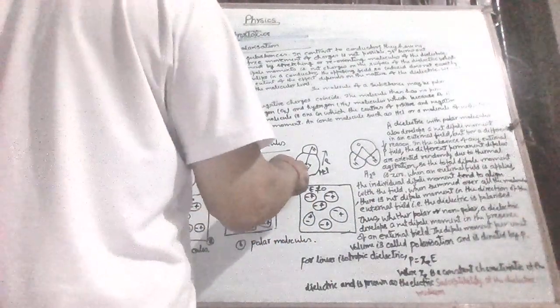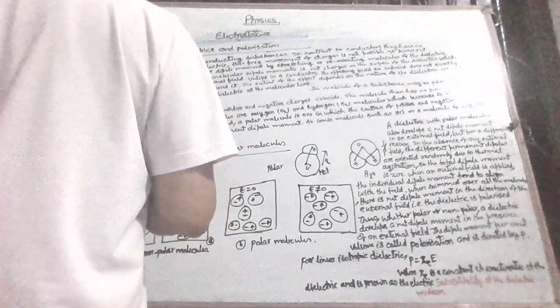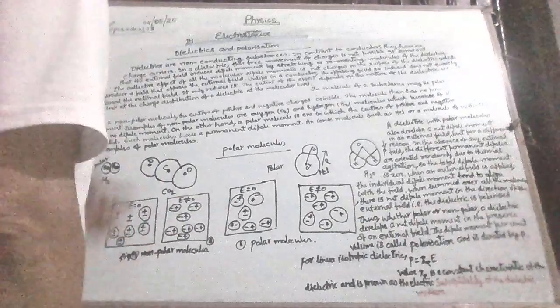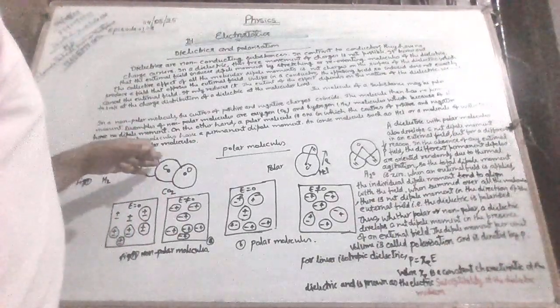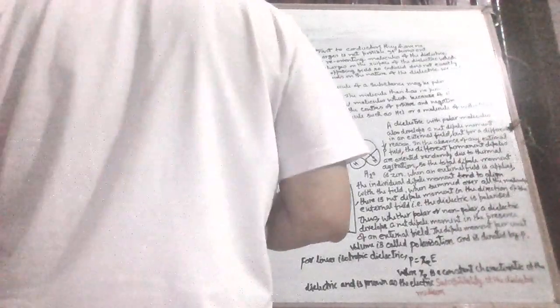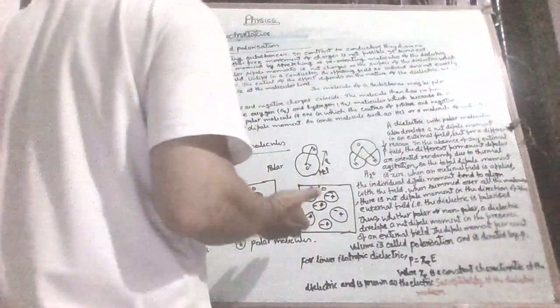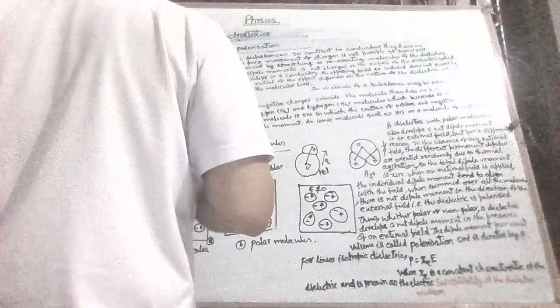Now, these are polar molecules, HCl, and these are non-polar molecules, H2 and CO2. In non-polar molecules, the centers of the two charges are coincident, in one line, but in the polar molecules they are separated. So these have a permanent dipole moment, these have no permanent dipole moment.